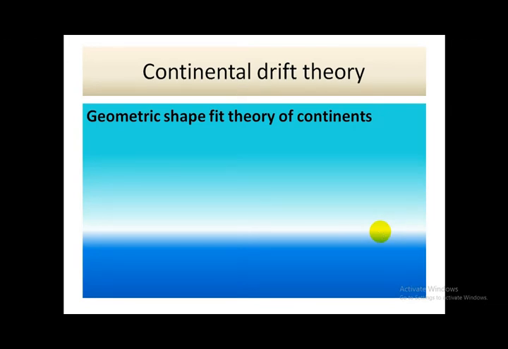Change in position of continents over the globe has been observed by various ancient philosophers also.